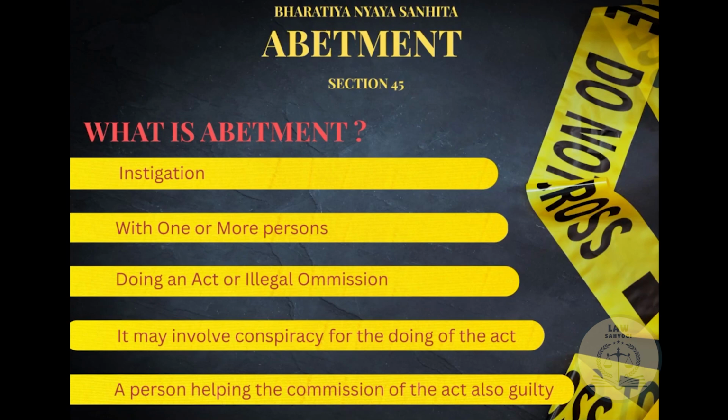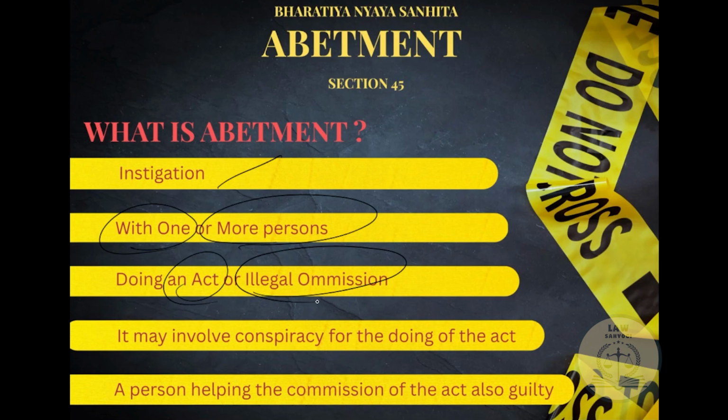By abatement of a crime we mean, first, there has to be an instigation, that is instigating someone to commit the offense of abatement, and there has to be the presence of either one person or more than one persons. Thirdly, the doing of an act, there has to be the commission of an act or any illegal omission, thus facilitating the commission of the act, that is the illegal act or crime.